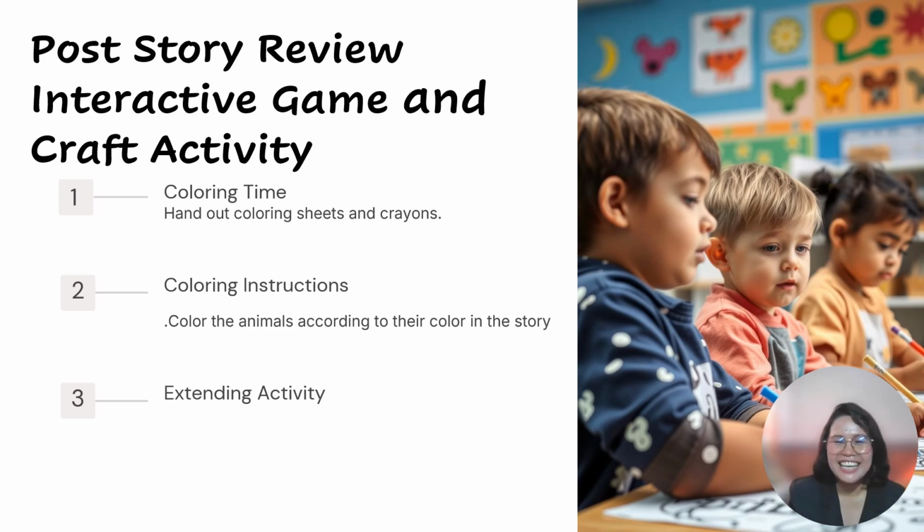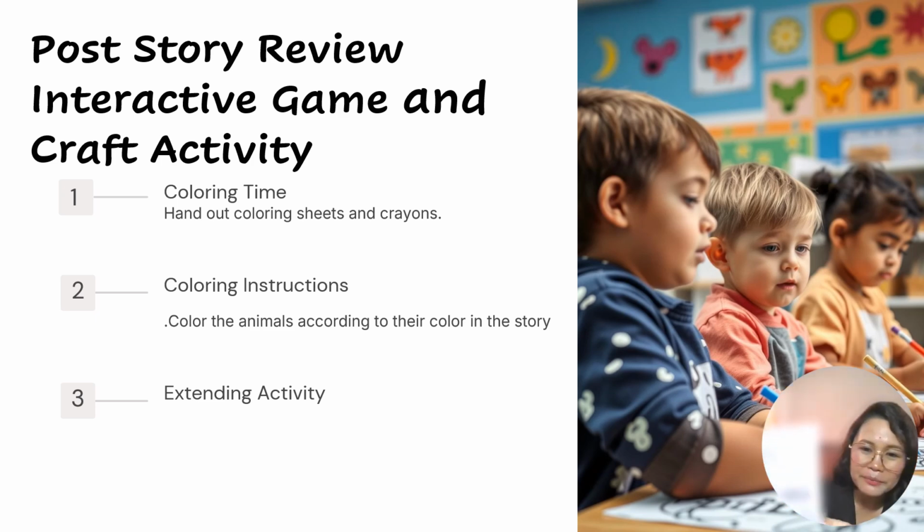Okay, very good. Now, we have learned a lot of colors and a lot of animals today. Now, let's see if you can still remember the animals and their colors. So I have here the coloring sheets.